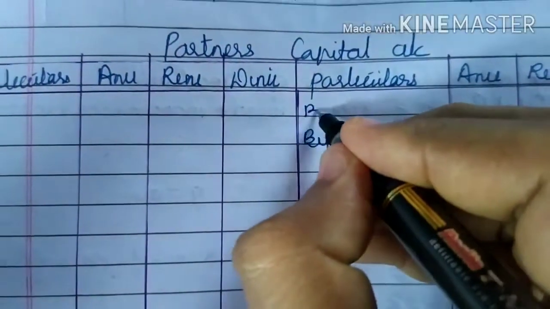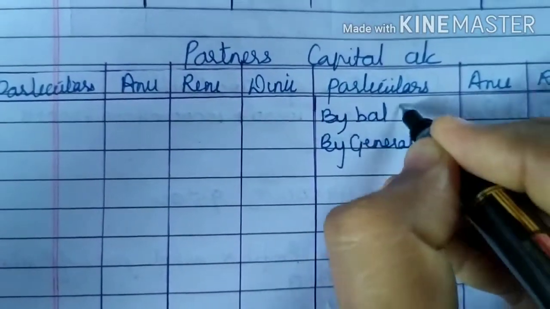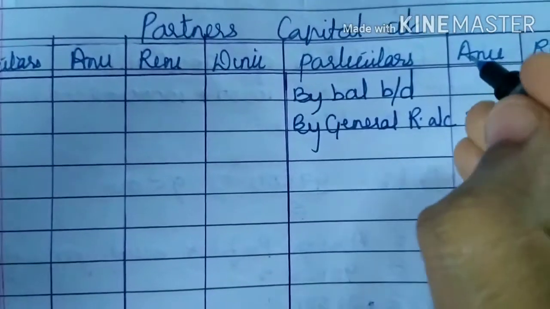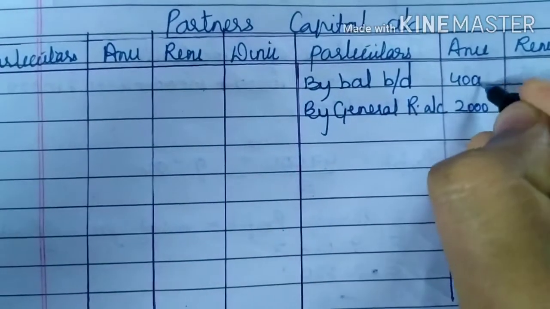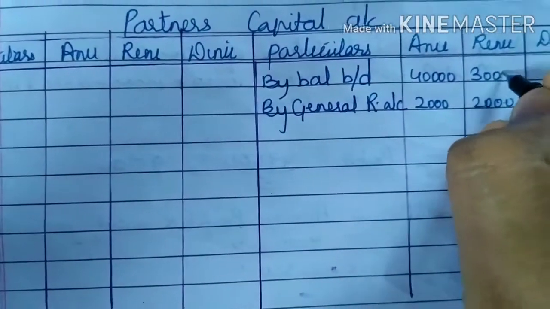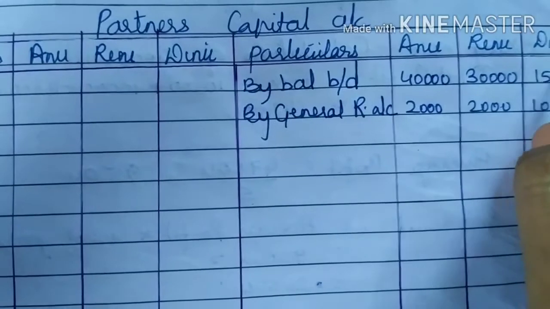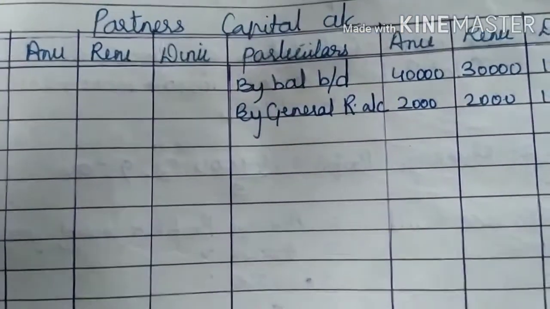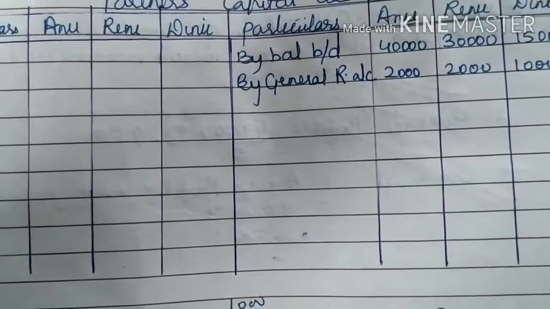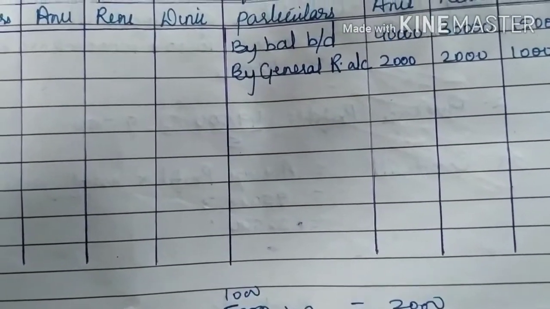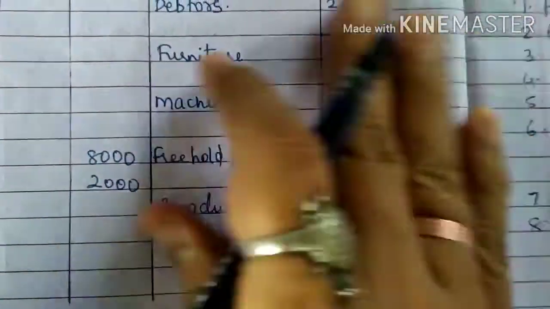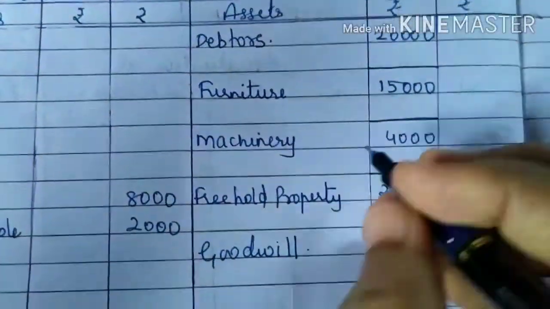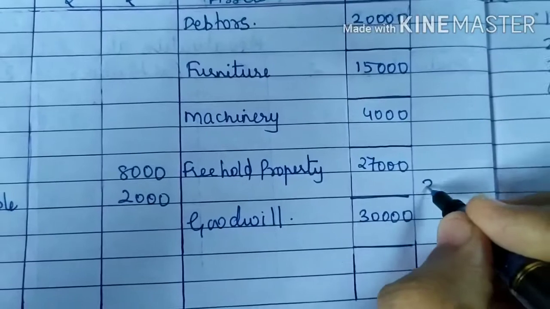Opening balance of capital account by balance brought down 40,000, 30,000, 15,000. Dinu retires from the firm on 1st April 2019 on the following terms. Assets were revalued. Freehold property has become 30,000.